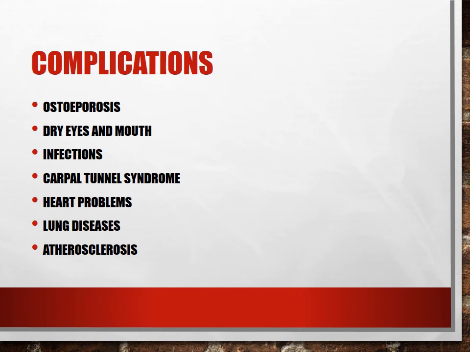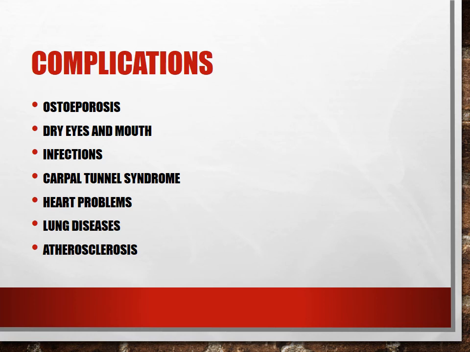Complications. First, osteoporosis. What is osteoporosis? In this condition, the bone becomes weak and brittle. Second, dry eyes and mouth. Third, infection. Fourth, carpal tunnel syndrome. What is carpal tunnel syndrome? It is a numbness and tingling sensation in the hand and arm caused by a pinched nerve in the wrist.